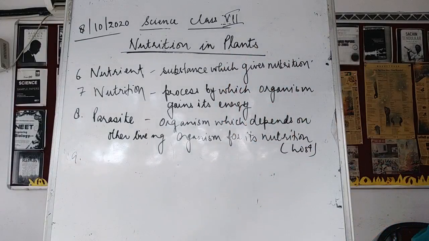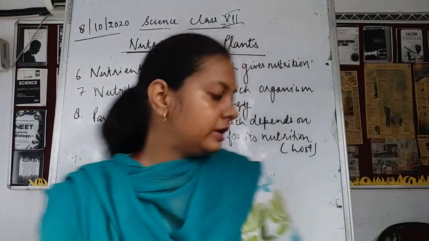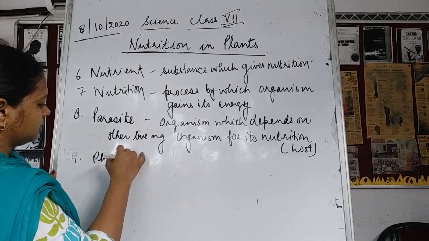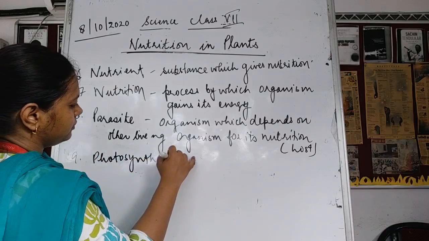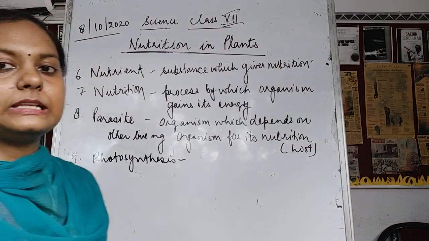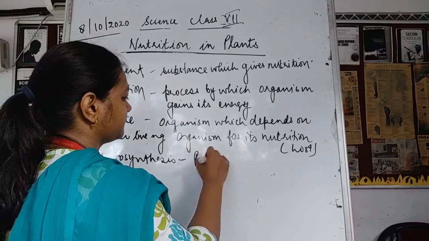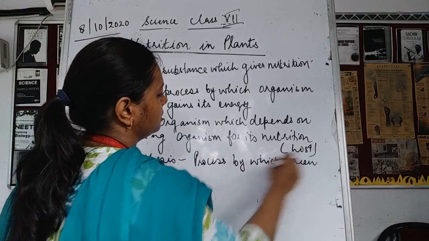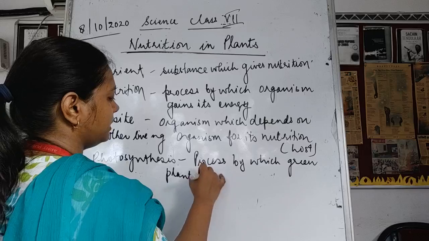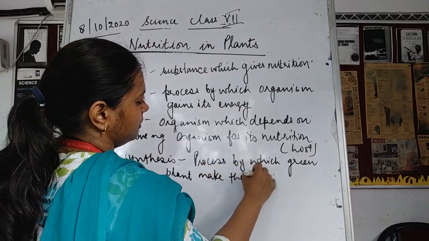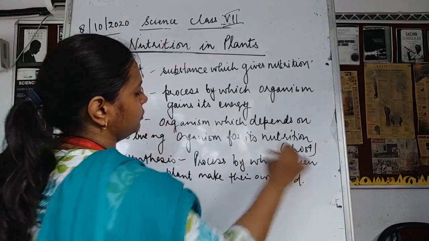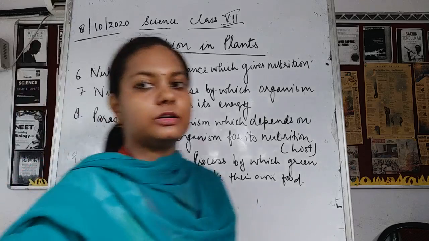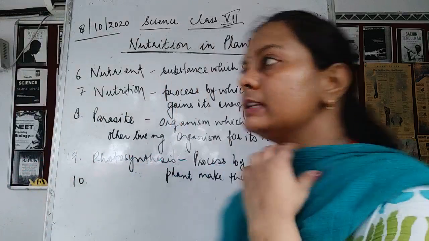Then after that we can write down the next word, after parasite, which is photosynthesis. Photosynthesis means it is a process by which green plants make their own food. Okay, so this is said to be photosynthesis, in the presence of sunlight, water, chlorophyll, all these things. You can include this. You can write down.